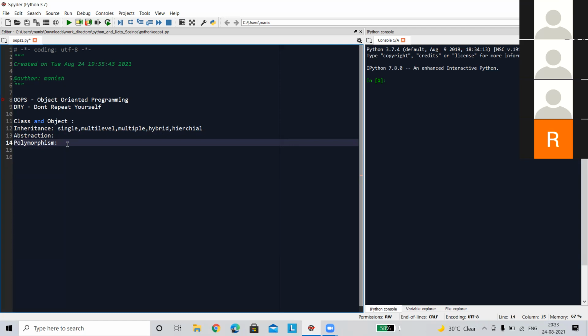Python is a dynamically typed language, so at the time of definition you don't need to define what type of data you are going to capture using that method. So in that way we are not able to achieve overloading, but we can use overriding multiple times in our scenarios.